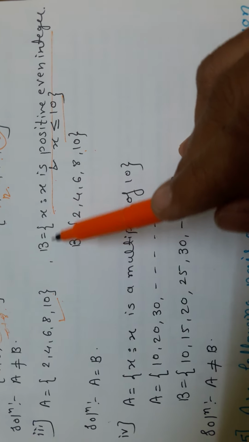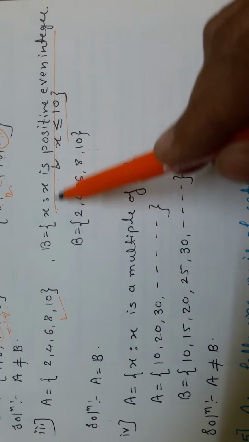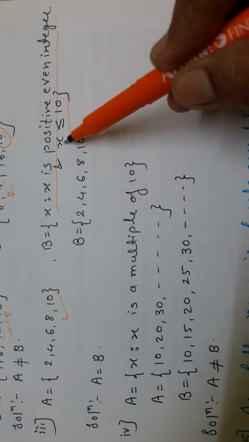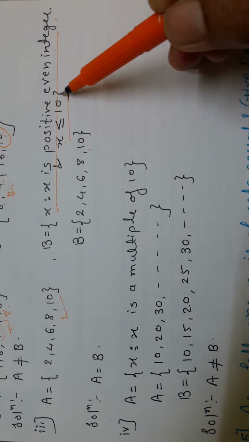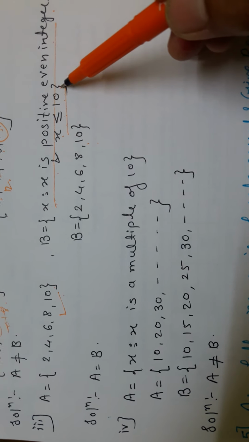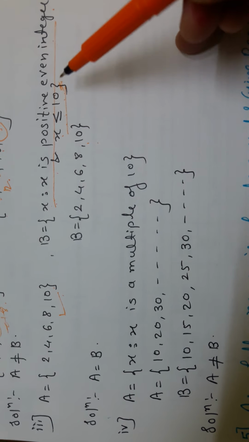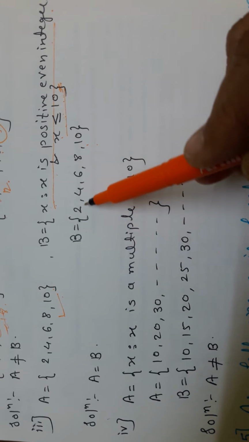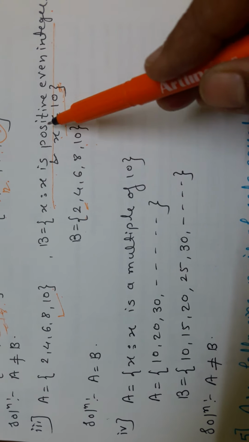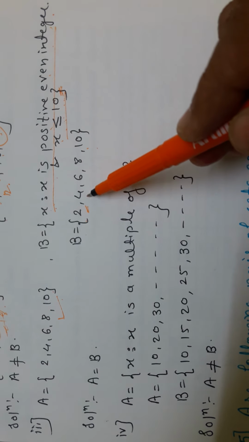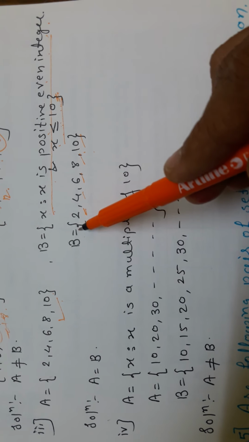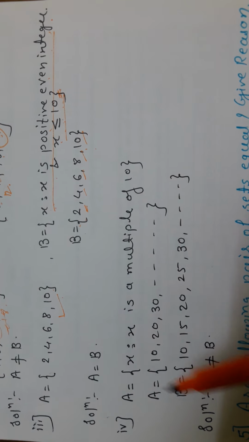What they have given: B is equal to the set of all x such that x is a positive even integer, but x is less than or equal to 10. Less than or equal to 10 means the last number we will get is 10 also, because equal is also there. So B is equal to {2, 4, 6, 8, 10}, because positive even integers. So, is A equal to B? Yes, A is equal to B.